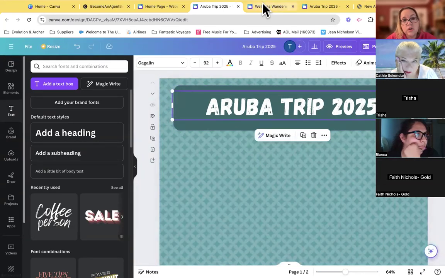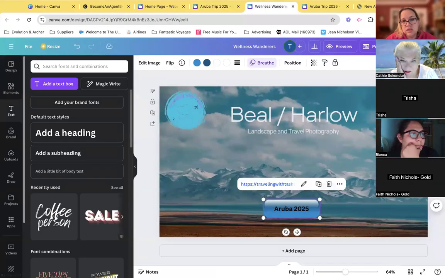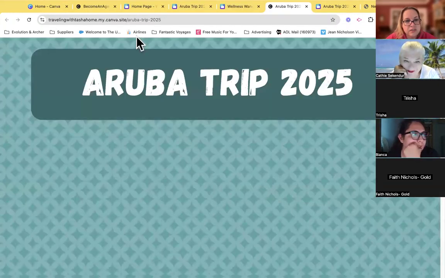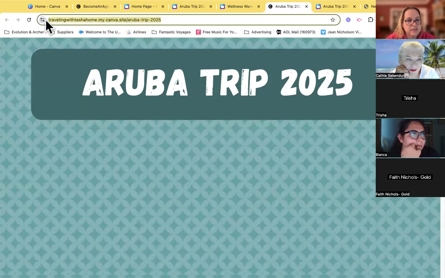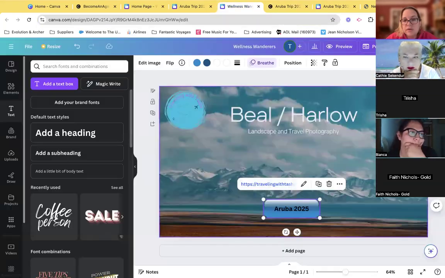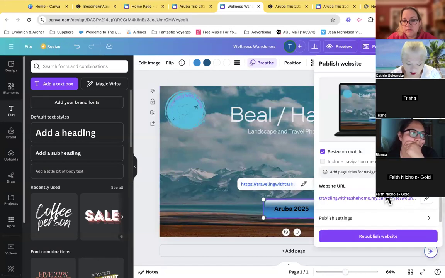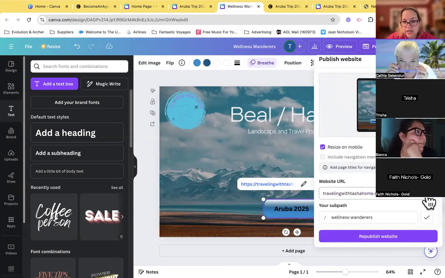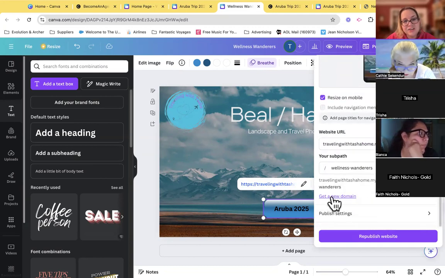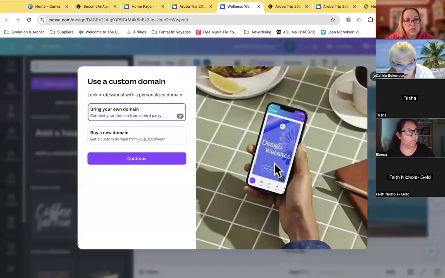Now, if I were to want to actually not have it say Canva, right? Like I could send people to this. It's just going to say Canva site. However, if you go to publish website, you do have the opportunity. I can edit it. Let's see. I could get a new domain. You can actually buy a domain with Canva. And when I did it, it was $18 for the whole year. So it's not that much, but you can get a customized domain here.